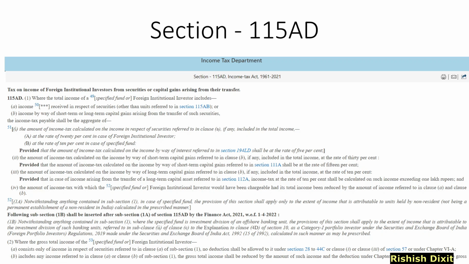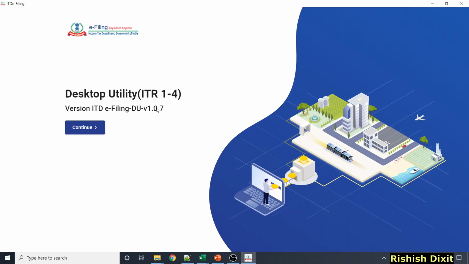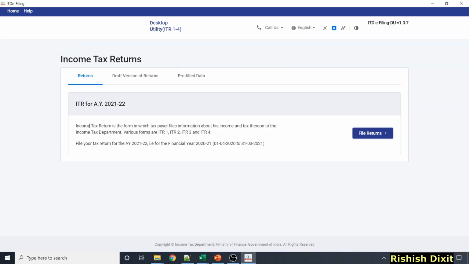So let me go into the utility and see the calculations. I'm using the offline utility. Just go here and click continue. I have already explained in my other video how you can download this utility and how you can fill it. Just do it quickly.